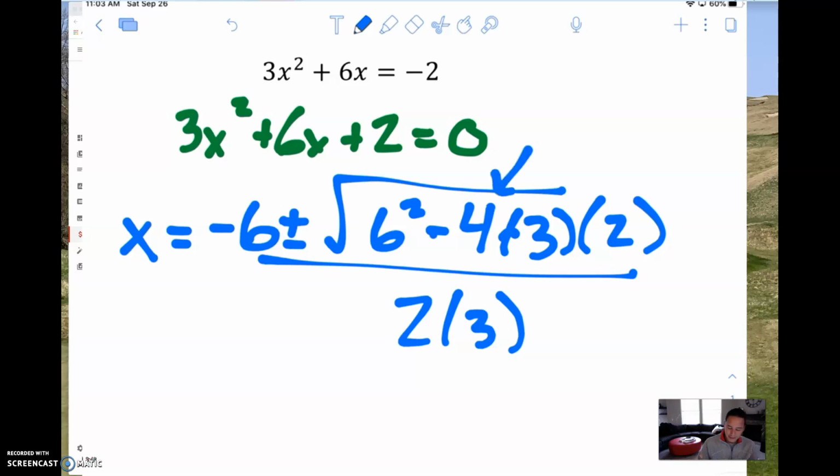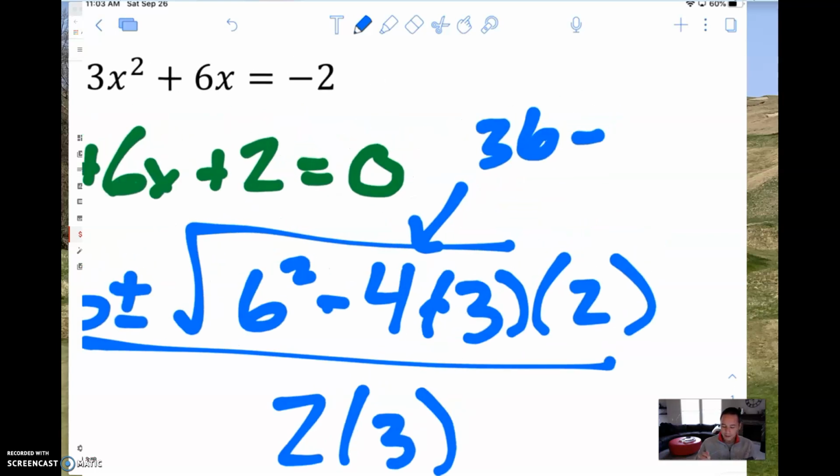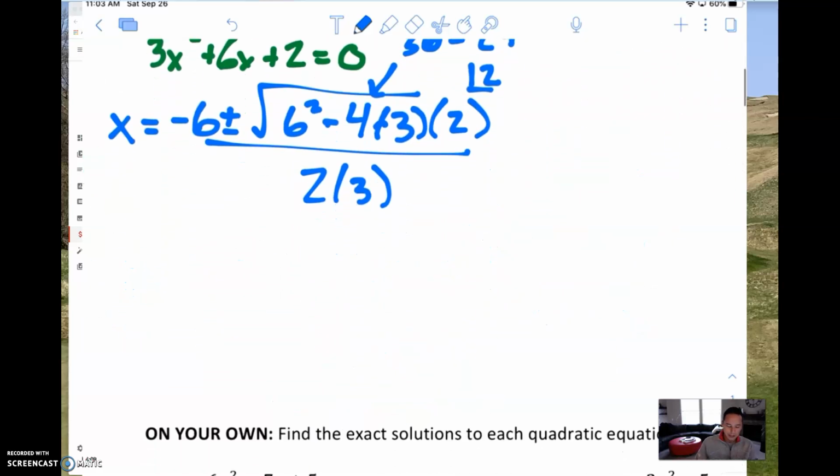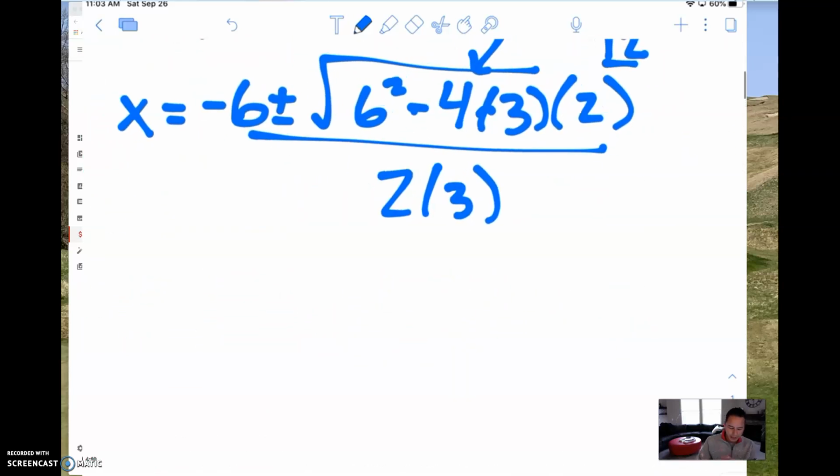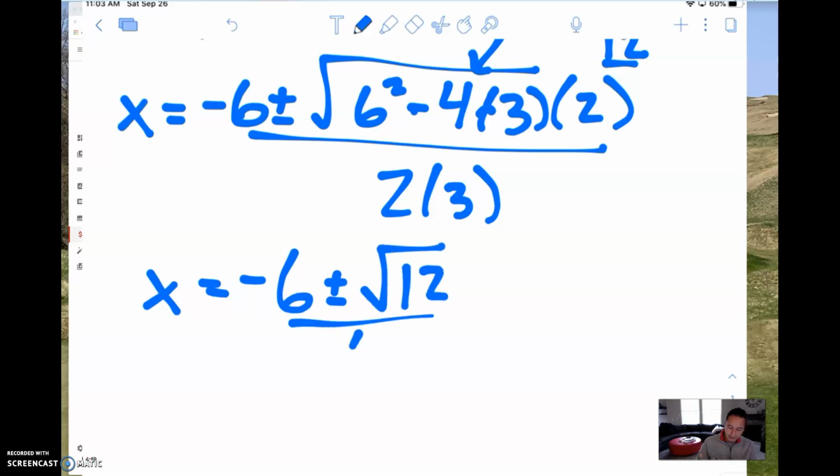So if I did 6 squared, that's a 36. And if I take a negative times a positive times a positive, it'll be negative. And 4 times 3 times 2 is going to be 24. And all of that stuff simplifies to be a 12 under the square root. So we're going to go down and we're going to simplify that again. We have x equals -6 plus or minus root 12 over 6.